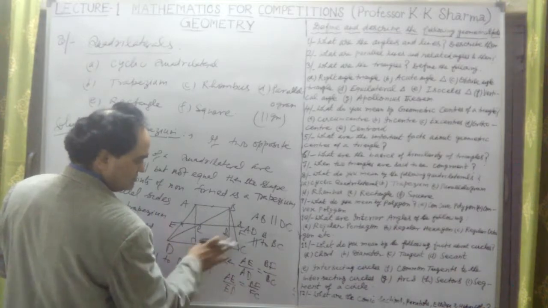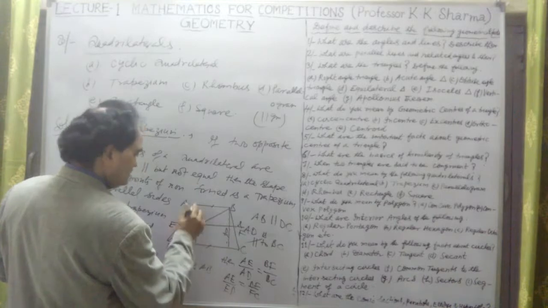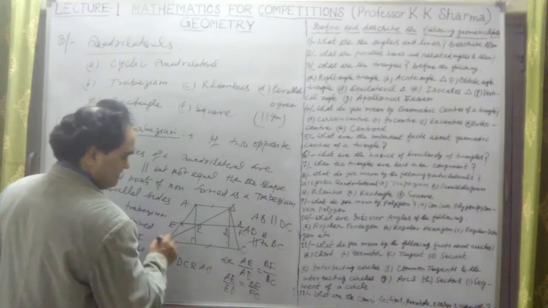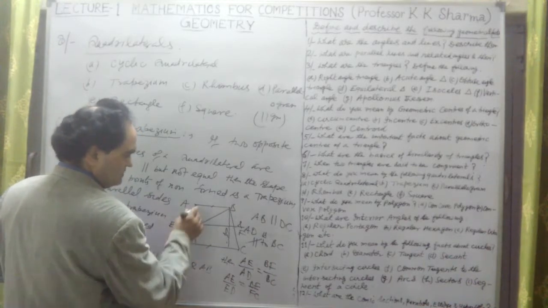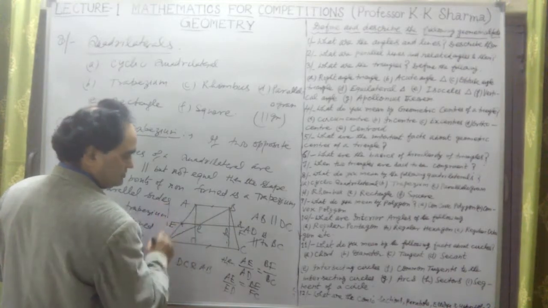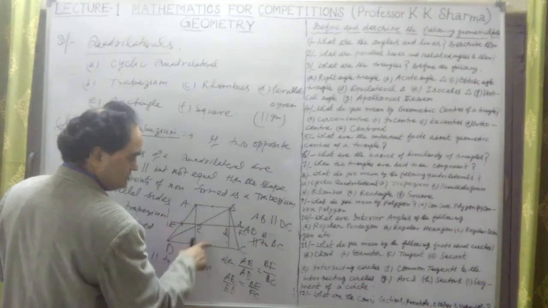For triangle BCD, the area will be half base BC into height H. Similarly, what is the area of this other triangle? This is the height of this triangle also, so H is the height again. If I take this as the base and the perpendicular height is this, which is H only, then the area is half AB into H.